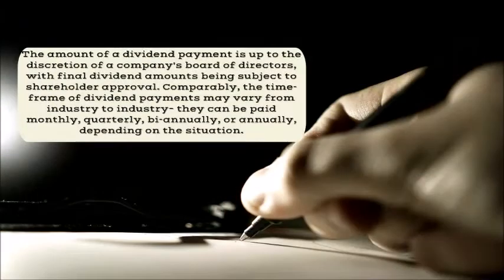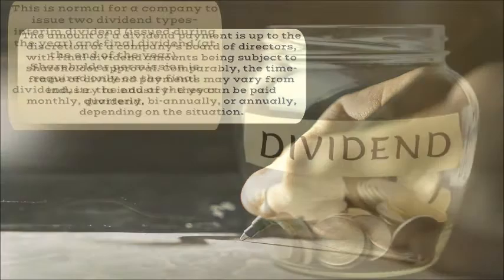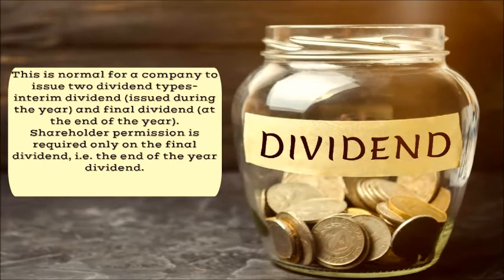The amount of a dividend payment is up to the discretion of a company's board of directors, with final dividend amounts being subject to shareholder approval. Comparably, the time frame of dividend payments may vary from industry to industry. They can be paid monthly, quarterly, biannually, or annually, depending on the situation. It is normal for a company to issue two dividend types: interim dividend, issued during the year, and final dividend, at the end of the year. Shareholder permission is required only on the final dividend, that is the end of the year dividend.